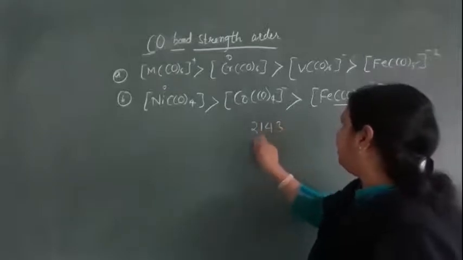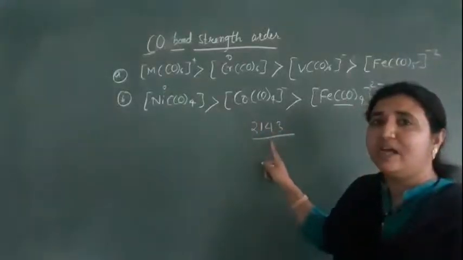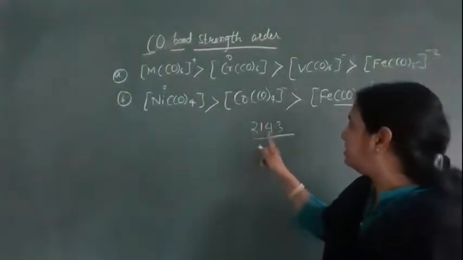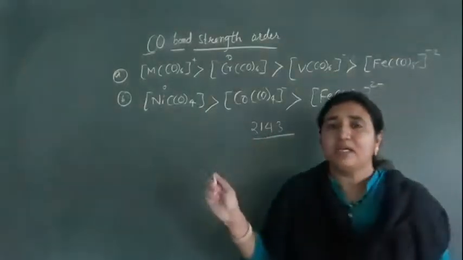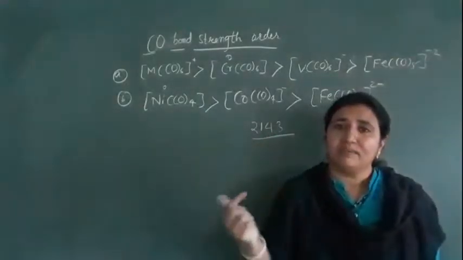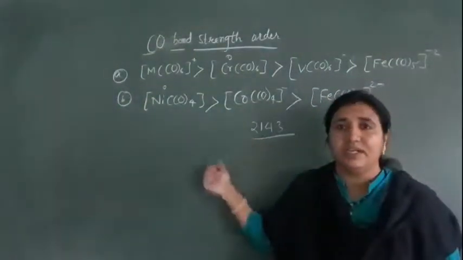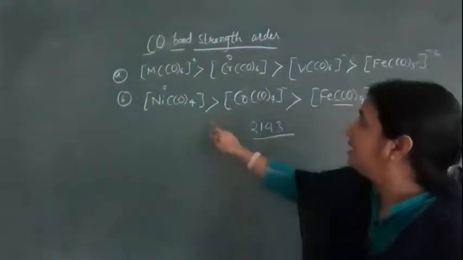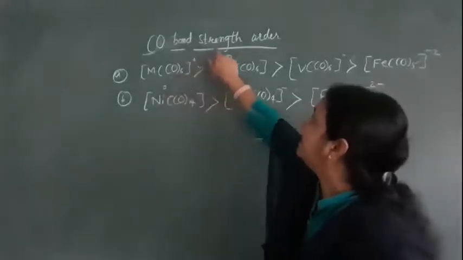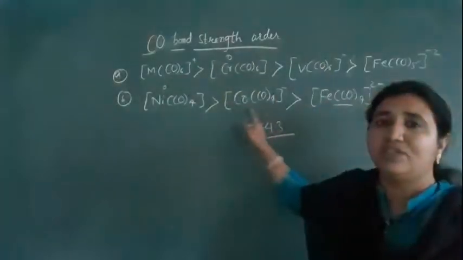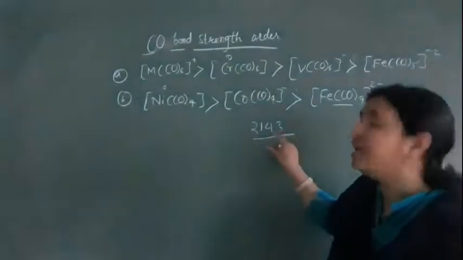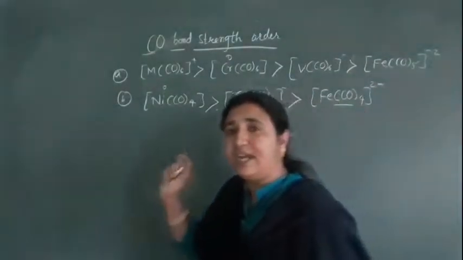This is the stretching frequency for carbon monoxide. But when it makes a bond with metals, the stretching frequency decreases. Why? Because the CO bond strength decreases, so its stretching frequency also decreases.